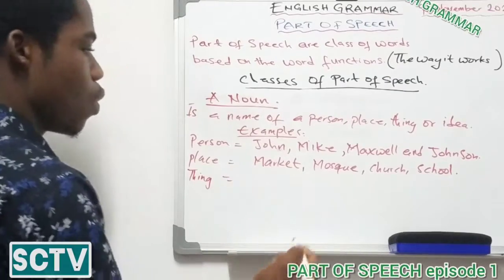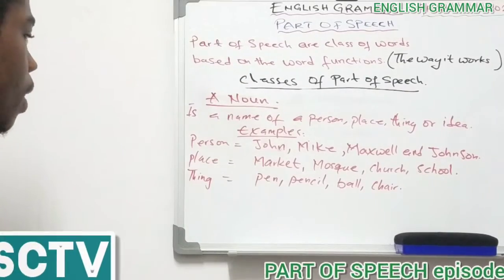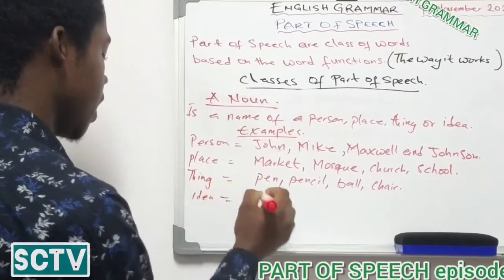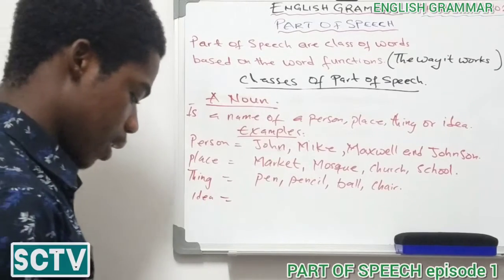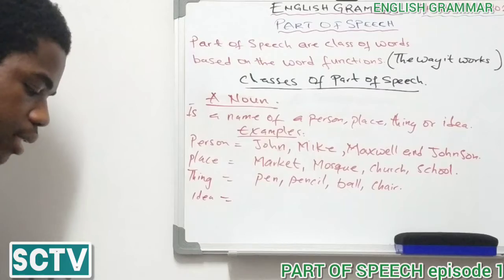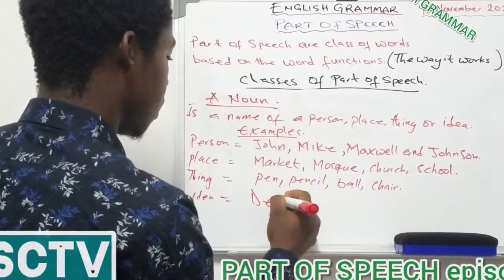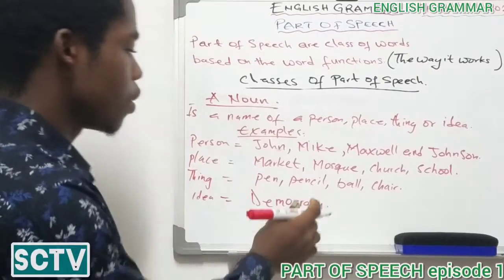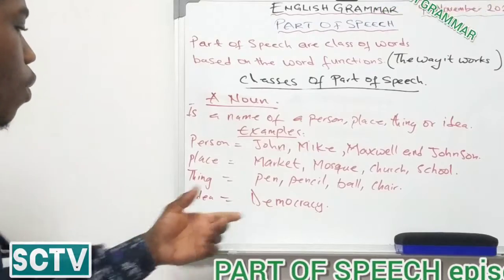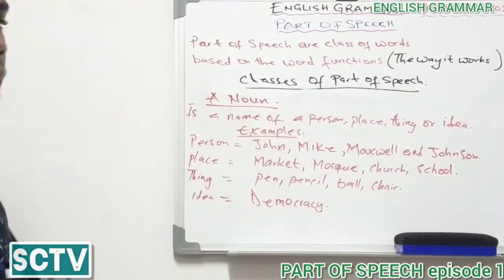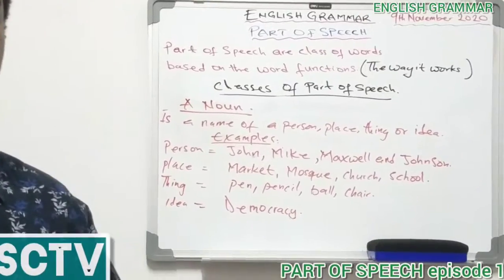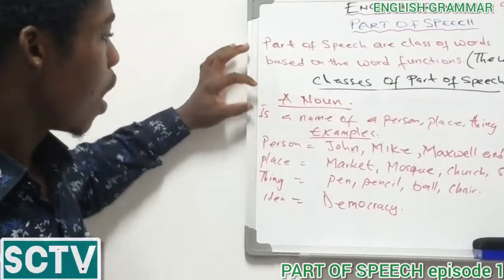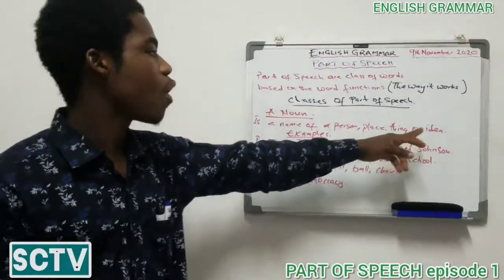Thing. They are all things. Then the aspect of idea. We can say idea. We can give an example as democracy, as only one. Let's focus on this. So why do I choose this one? Over here, it's a broad something which shares ideas. Everyone brings an idea about how he or she feels about something. That is democracy. So now, it's a name of a person, place, thing, or idea.